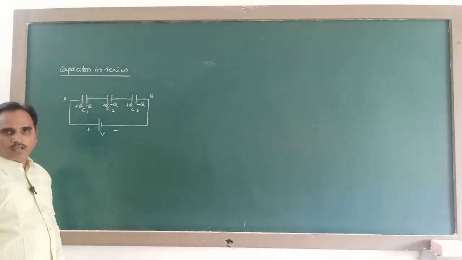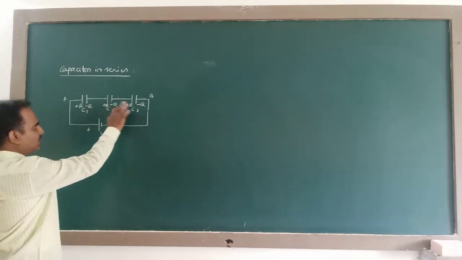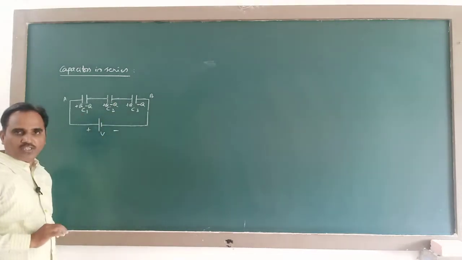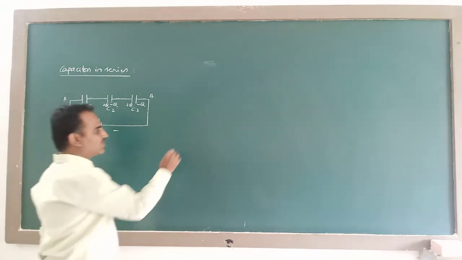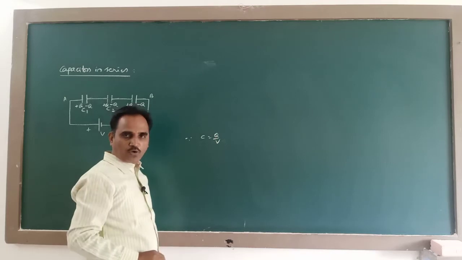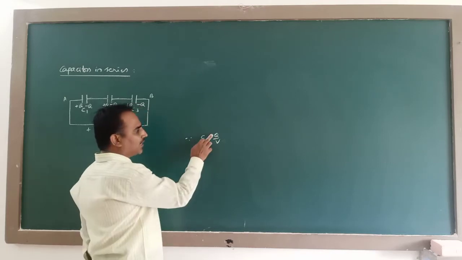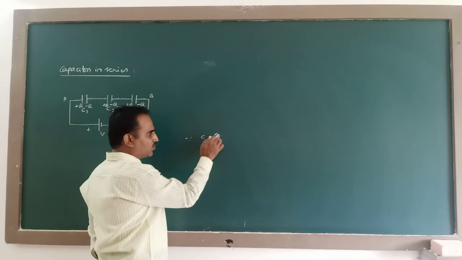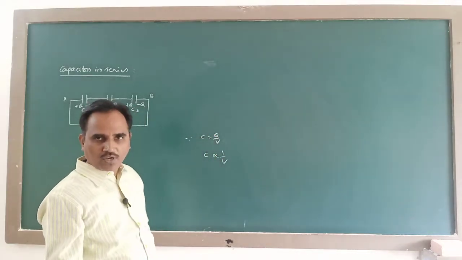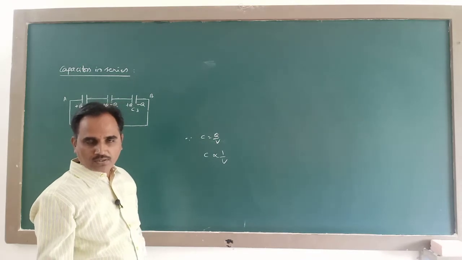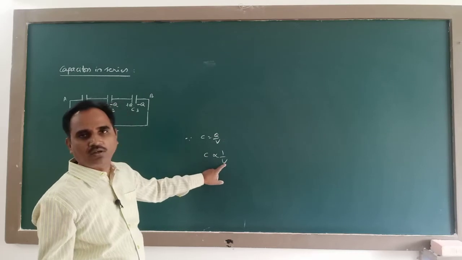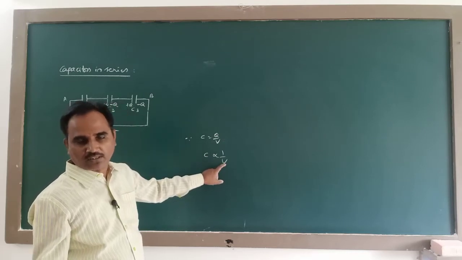So here charge on them is same, but capacitance is different, C1, C2, C3. Since C is equal to Q by V, charge on all of them is same, that means Q is a constant, C is inversely proportional to V. That means the more the capacitance, that capacitor gets less potential difference across it.